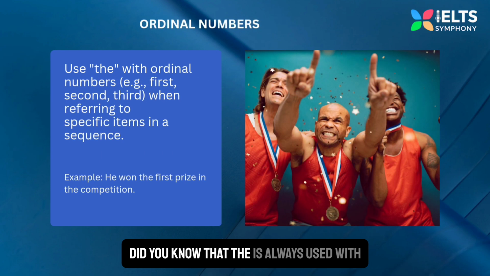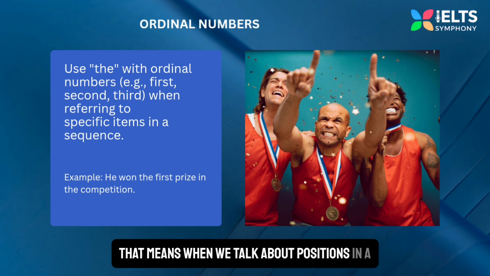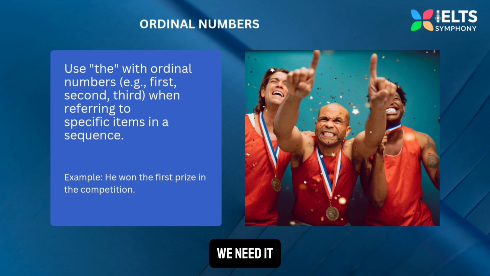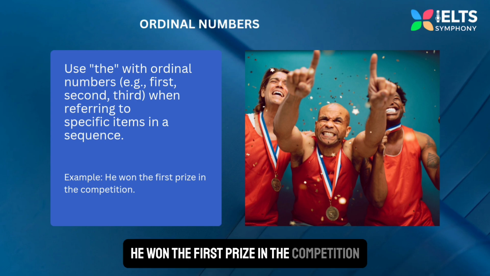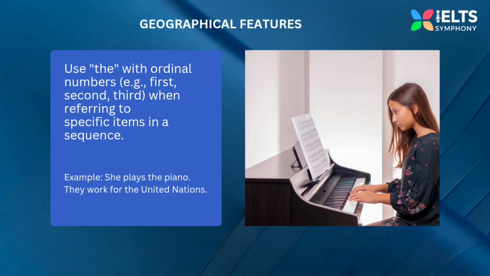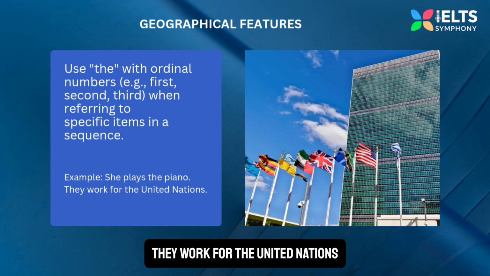Did you know that "the" is always used with ordinal numbers? That means when we talk about positions in a sequence, like first, second, third, we need it. Example, he won the first prize in the competition. It even appears before musical instruments and big organizations. Example, she plays the piano. They work for the United Nations.